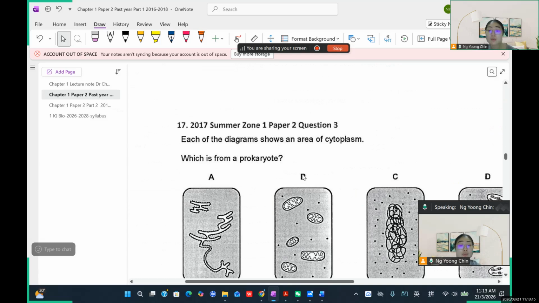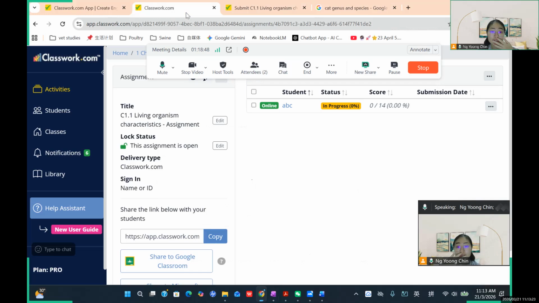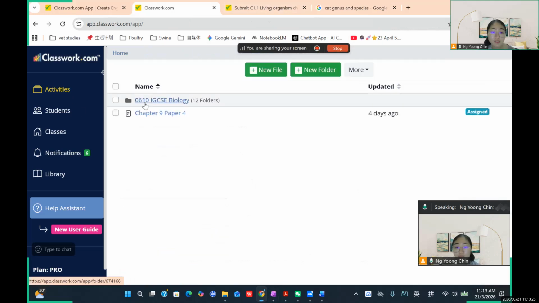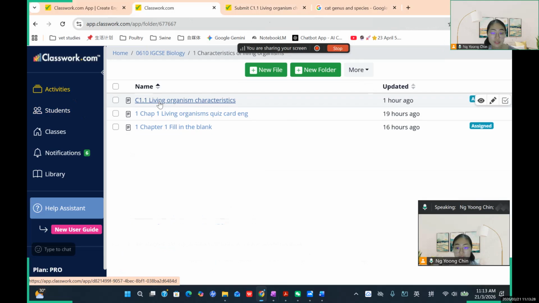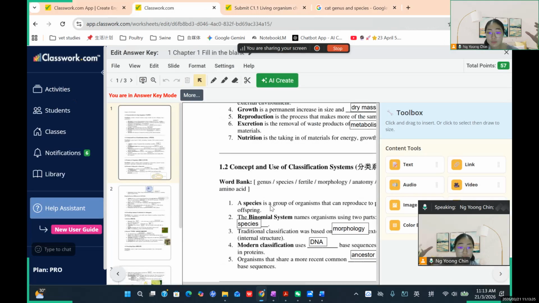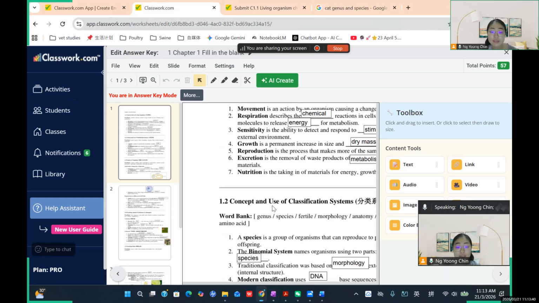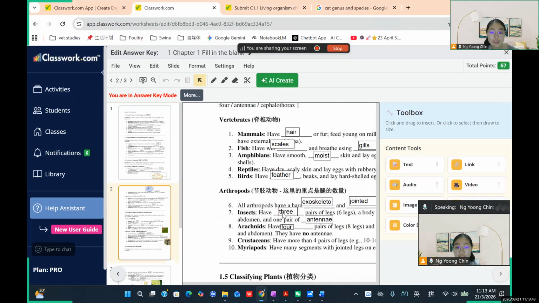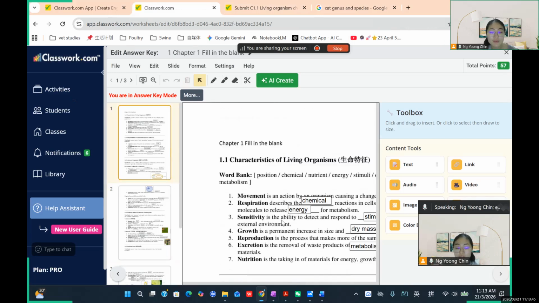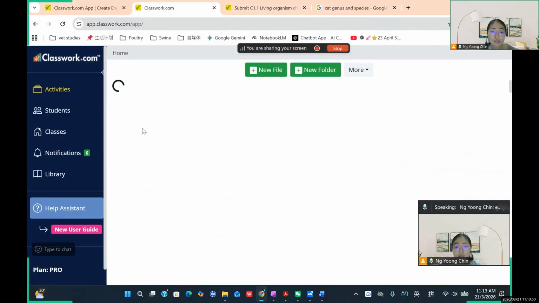Okay, I will just ensure you understand the concept and then you need to do exercises, because doing exercises is very important, okay? And then the homework, I'll give it here, okay? This classwork. Let me show you, right? This is the example question, okay? And then you have fill in the blank. Yeah, you can also do the fill in the blank. So you can practice how to use the correct keywords to answer the questions. Okay. That's about homework. That's all. Yeah. So I'll give you homework. Okay, you can try to do it.